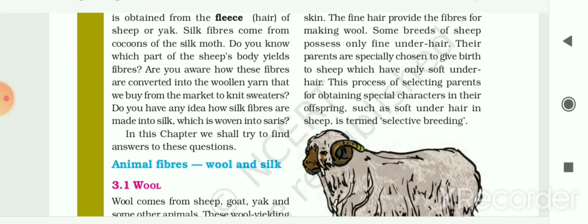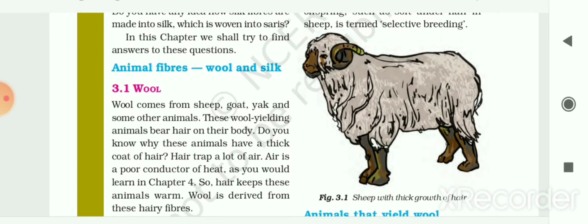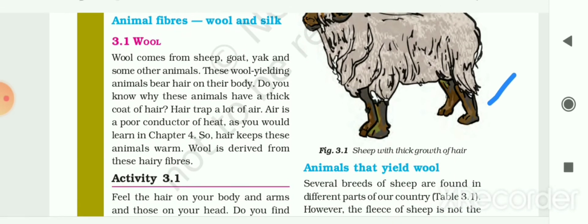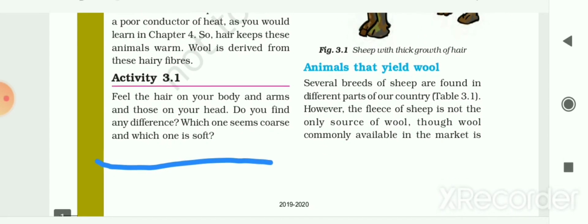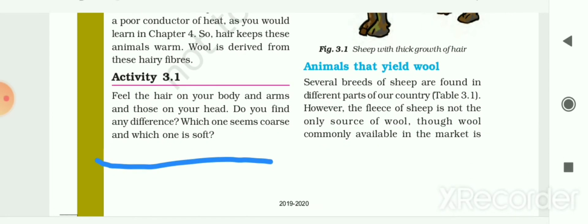This process of selecting parents for obtaining special characters in their offspring, or you can say children, such as soft under hair in sheep, is termed selective breeding. This process is known as selective breeding. Here the picture of a sheep with thick hair growth is given to you. Now other than sheep, some other animals also give us wool. So let's know about those animals.